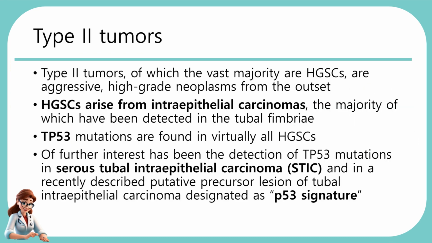Next, let's move on to type 2 tumors. Type 2 tumors, of which the vast majority are HGSCs, are aggressive, high-grade neoplasms from the outset. HGSCs arise from intraepithelial carcinomas, the majority of which have been detected in the tubal fimbriae. TP53 mutations are found in virtually all HGSCs.